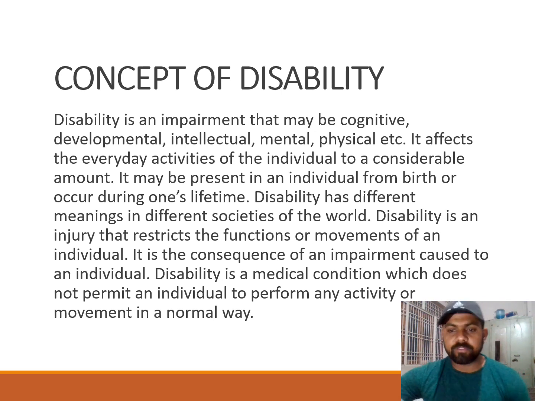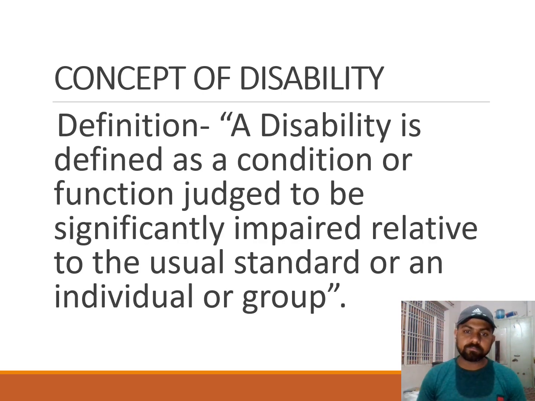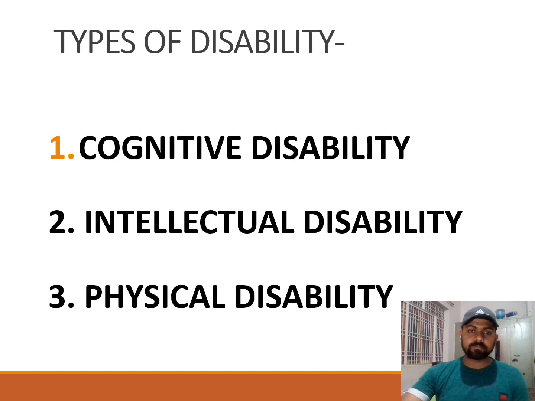But when we go for the definition, a disability is defined as a condition or function judged to be significantly impaired relative to the usual standards of an individual or group. This is the definition of disability.